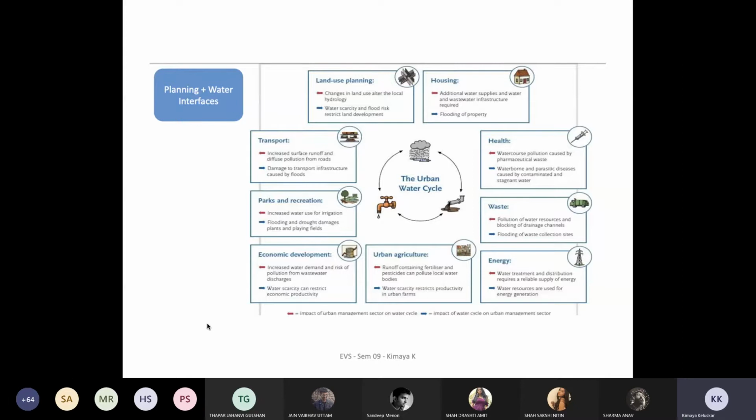When you're talking about providing housing within land use planning, you need to understand that additional water supply and water and wastewater infrastructure is also required. So it's the complete water cycle that you look at, wherein the water enters your site, the utilization of the water, then its conversion into wastewater, and how it leaves your site, whether in the form of wastewater or you recycle it and reuse it within the system. And then the flooding of the property.